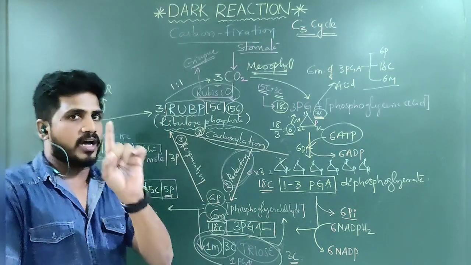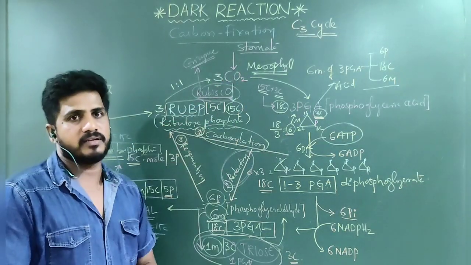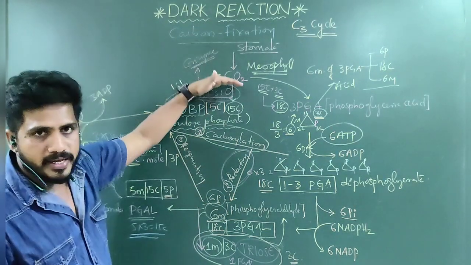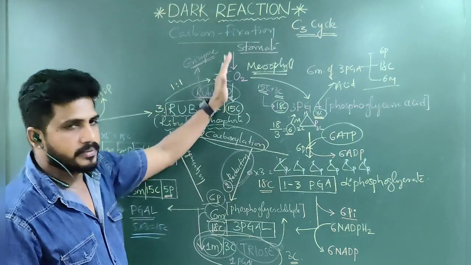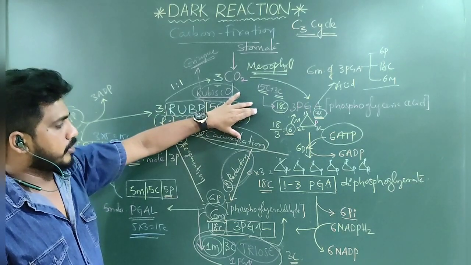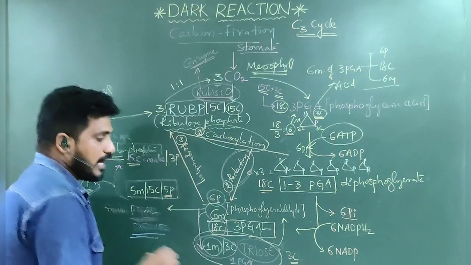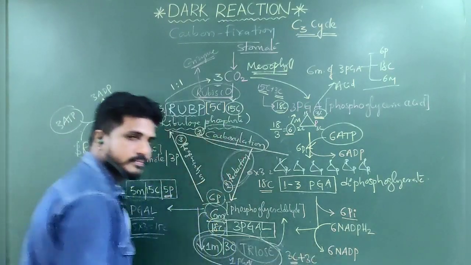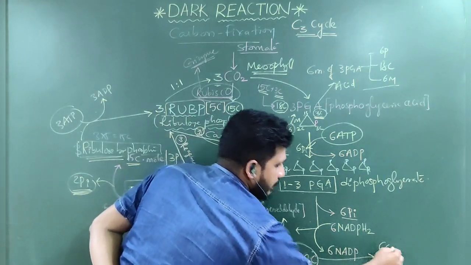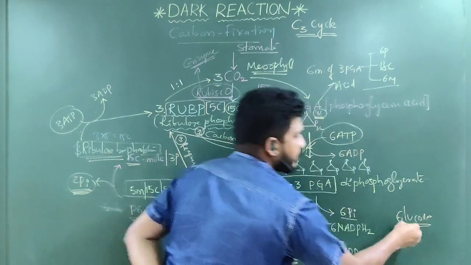It is 1 dark cycle. In 1 dark cycle, 3 carbon dioxide is involved. If the same cycle repeats, another time 3 carbon dioxide comes, another time 3 RuBP is accepted, and the entire equations happen again: second time carboxylation, second time reduction, second time regeneration. Then another 3 carbon will come. So 3 carbon plus 3 carbon is equal to 6 carbon. What is that 6 carbon? Glucose only. Glucose is a 6 carbon component.